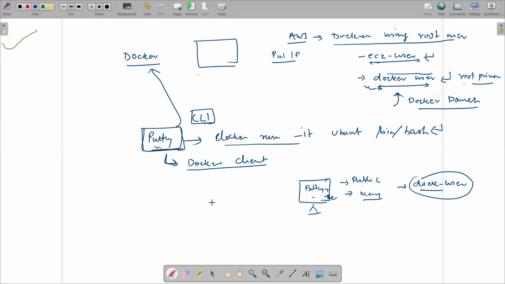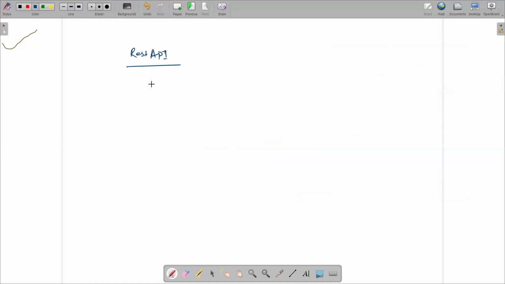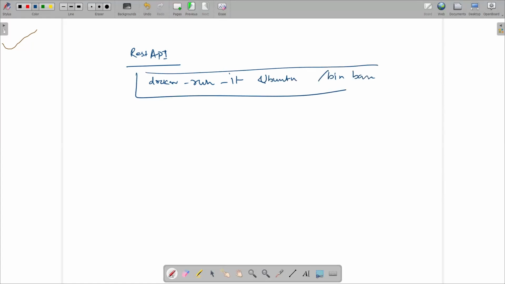Via REST API also we can connect and pass the instruction to the Docker daemon to create the container or run the application inside the container. Through the API, we pass the instruction to create the container, like docker run -it, the image name, and /bin/bash. We pass this instruction with the REST API to the Docker daemon.